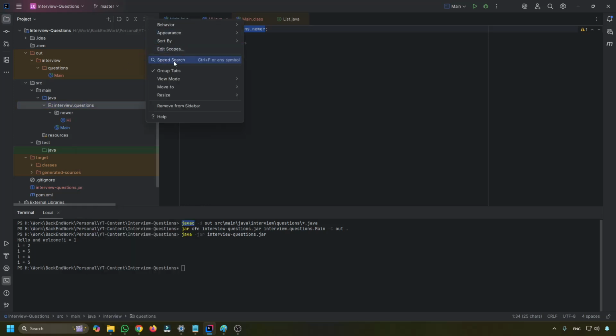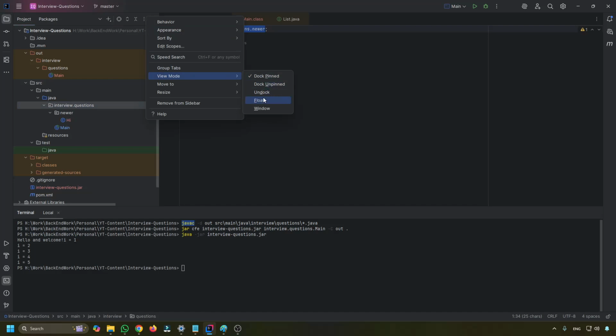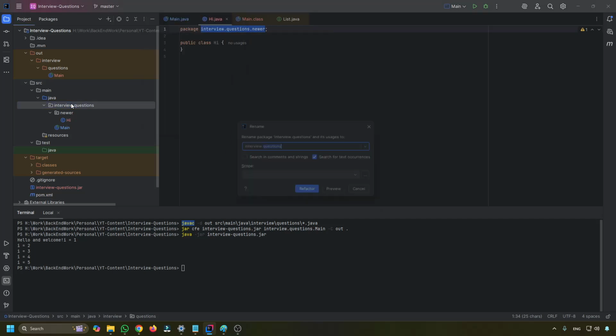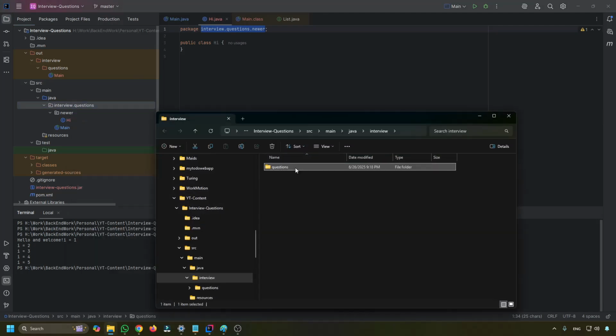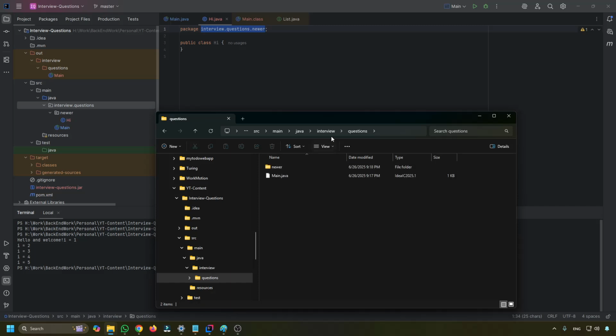Basically, you can have another package, which I'll make in the Explorer here. So we have the question package, we have the newer package, and before the question we have the interview package.